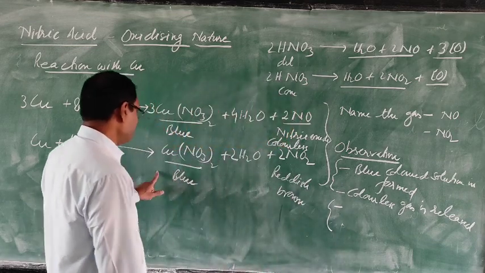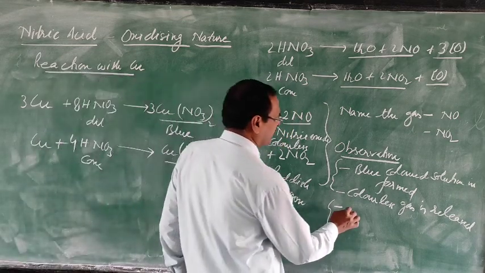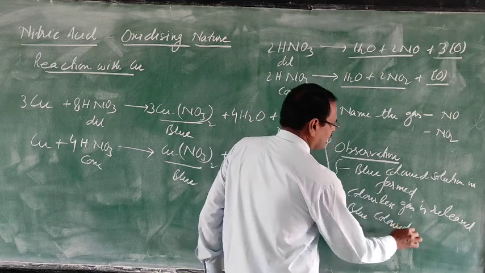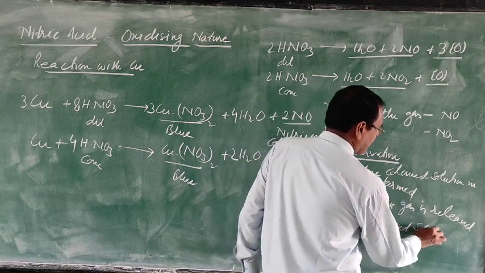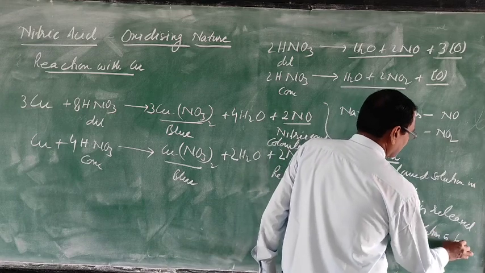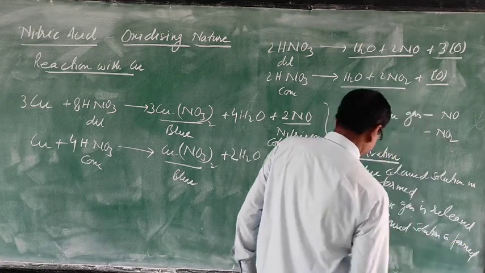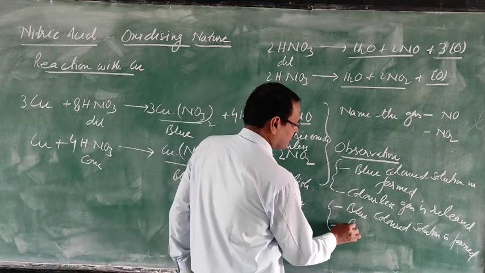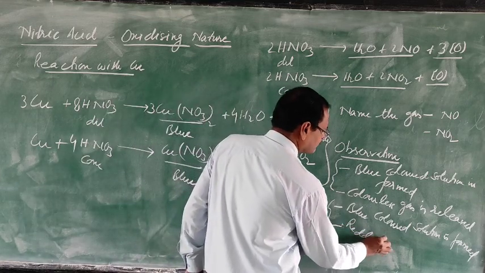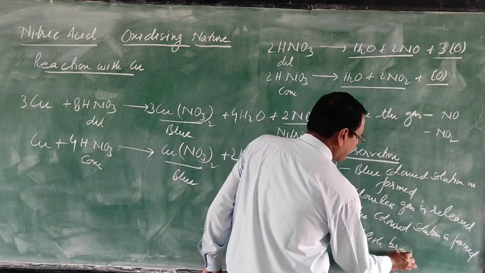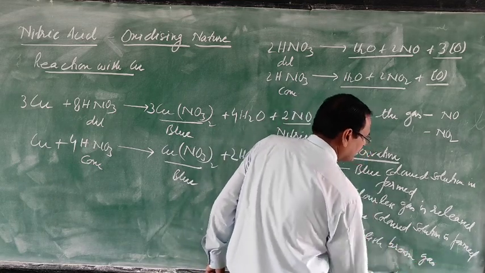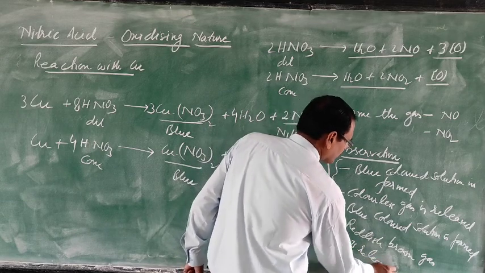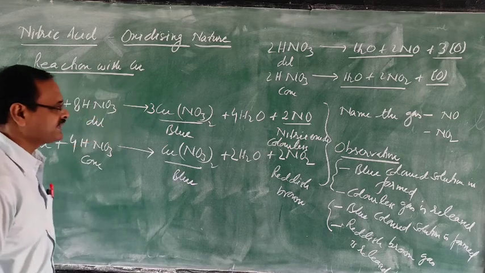First observation, a blue colored solution is formed. Second observation, a reddish brown gas is released.